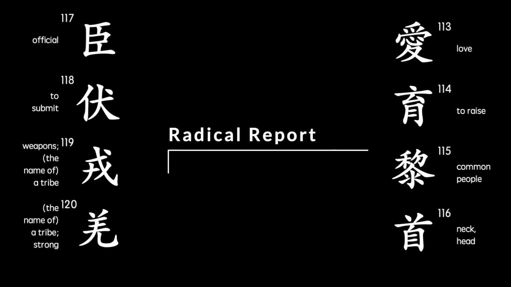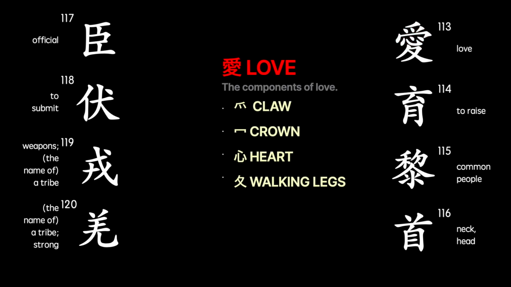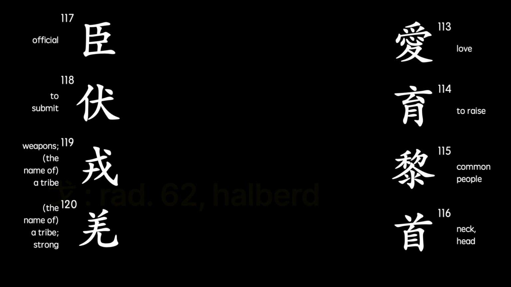Let's look at a few radicals or components. First, if you look at the 113th character for love, notice the middle section, that's the radical for heart. It makes sense that heart is in the middle of love. This is a very common radical. The other components of this character include claw, crown, and walking legs. And I don't think anyone knows how all those components add up to love.